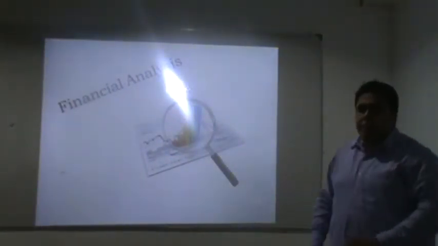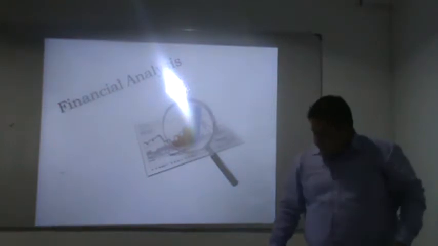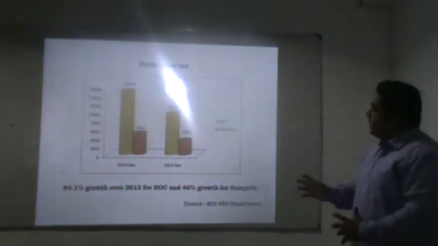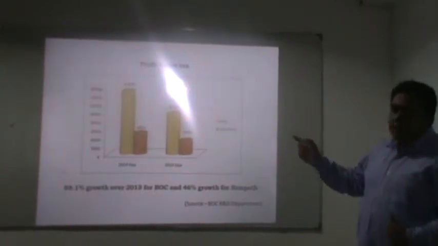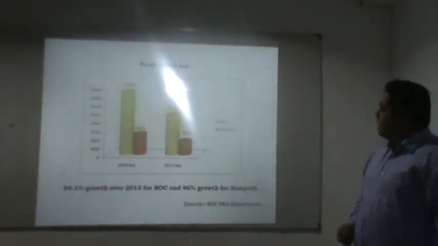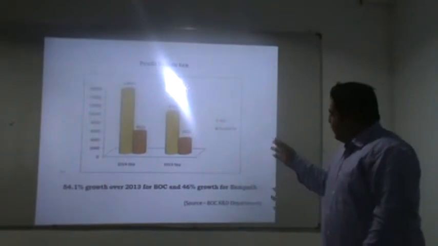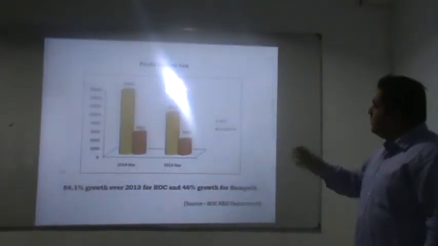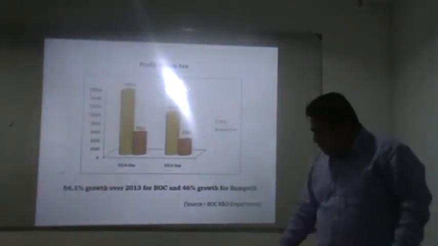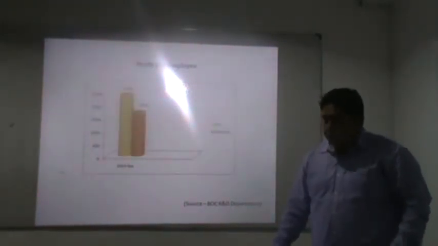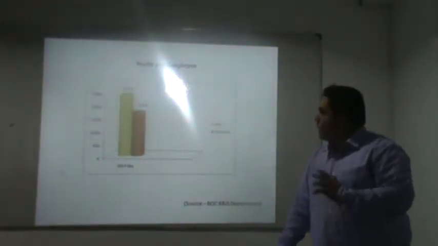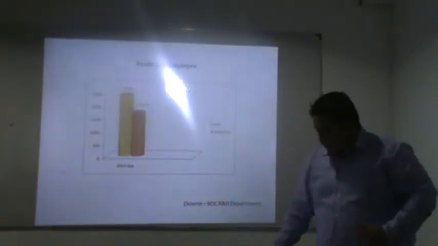Thank you, Sharaf. We'll move on to the financial analysis slides. This is the profit of Bank of Ceylon and Sampath Bank. You can clearly see the yellow is indicated by the Bank of Ceylon, and the green one indicates Sampath Bank. Here is the big margin of profit gained by the Bank of Ceylon, as well as deposits, advances, assets, profit per employee. In all terms, Bank of Ceylon dominated in this industry.